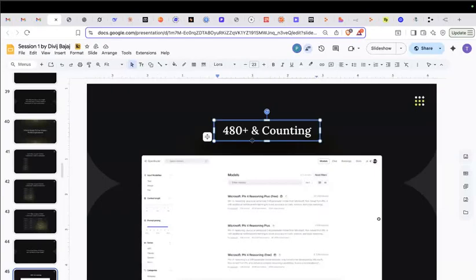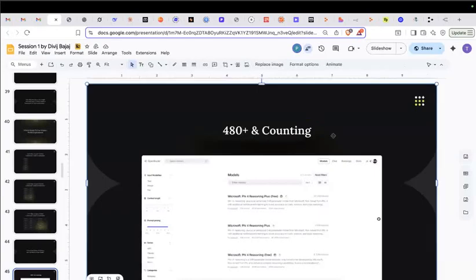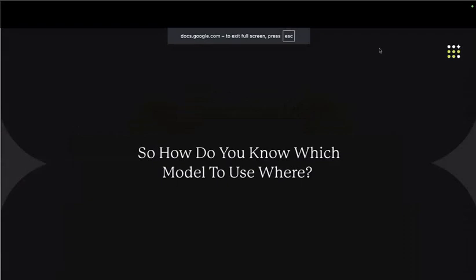Perfect. So now we have 480 plus and counting. I think that's the perfect statement. So we have 485 models as of now. I'll not change this slide.